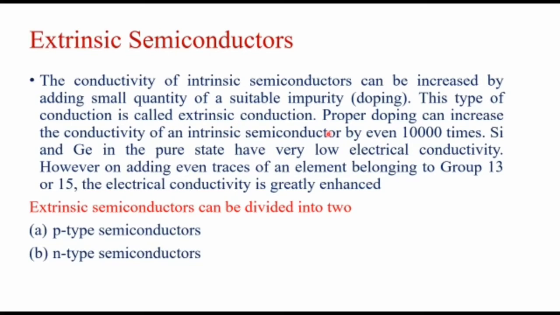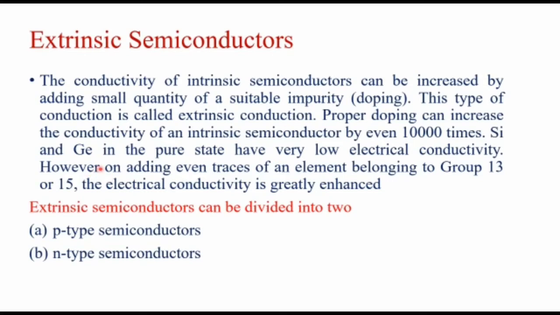Because in intrinsic conduction, the conductivity will be very less, because when you are applying the temperature, only some of the electrons are moving from the valence band to conduction band. So the electricity or conductivity will be very less. But when you are doping with some foreign impurities, the conduction will be 10,000 times than the intrinsic conduction.